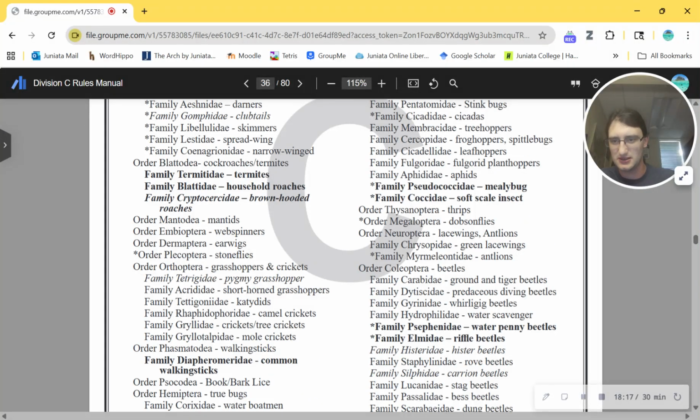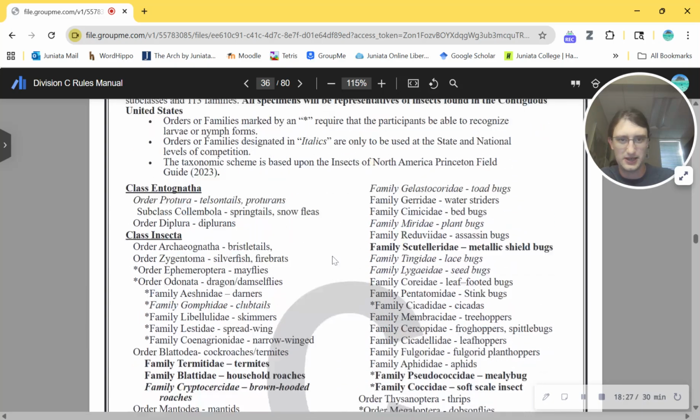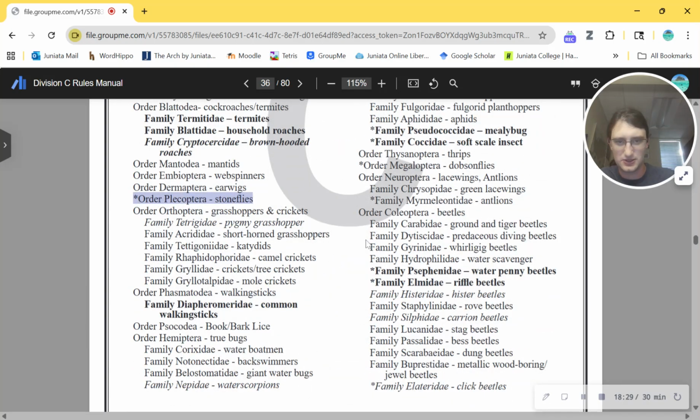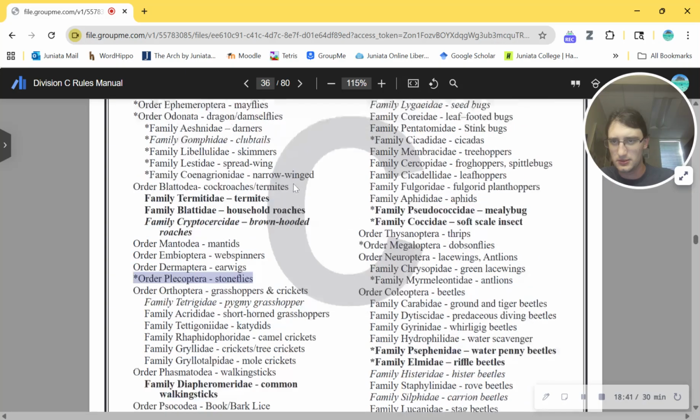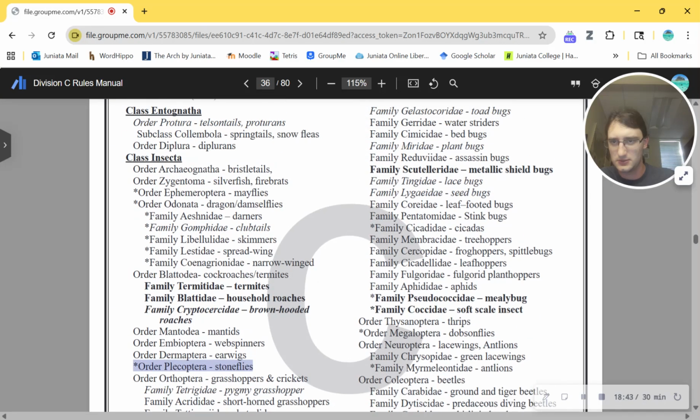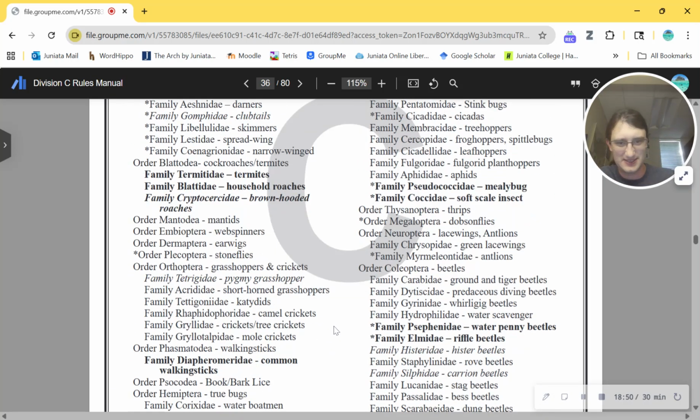Let's see. Yes! Oh, they got stoneflies. You got to know stonefly larvae this time. All right, what about mayflies? We got to know. Where are the mayflies? Show me the mayflies. Megaloptera, okay, Dobson flies. Antlions. Am I stupid? Did I miss the mayflies? Usually, oh, here we go. They're right here. Yes, mayflies as well. Yes, we won. This is a win. This is an absolute win.